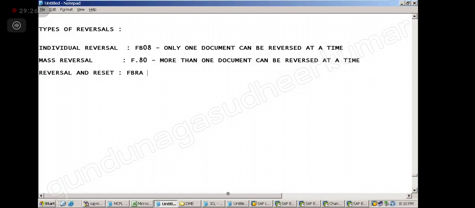Next. This is used only in case of reversal of clearing.